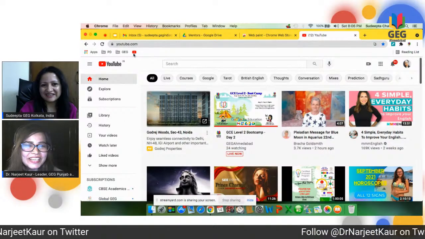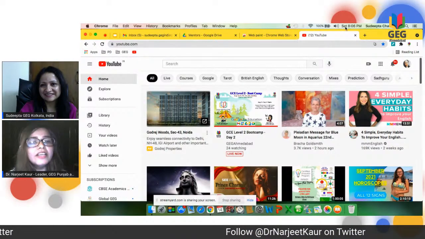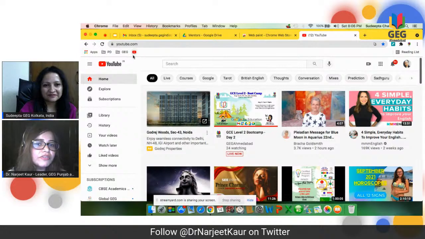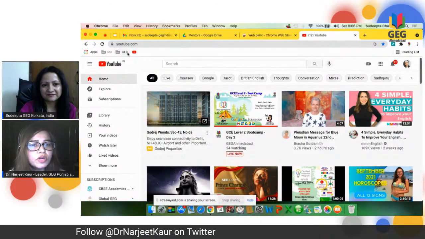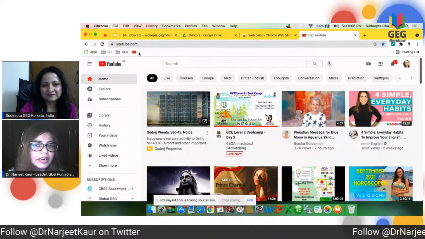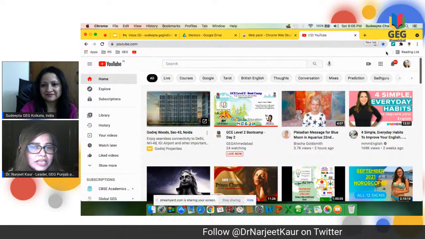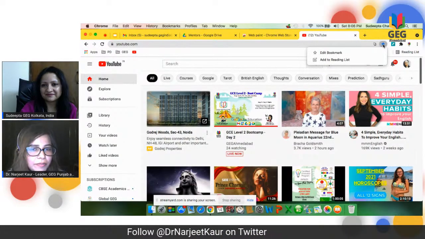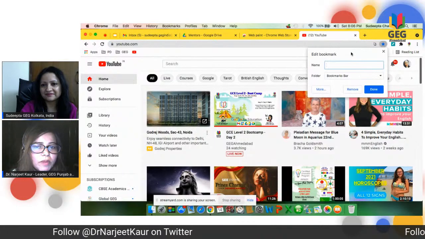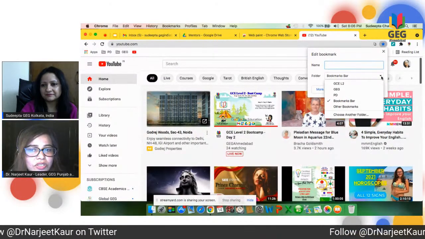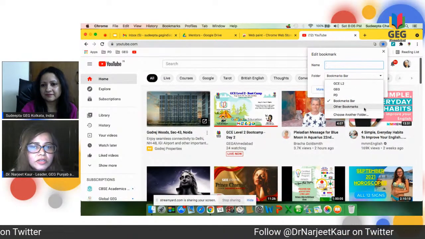See, the YouTube icon is there, but there is nothing written next to it. Because I use lots and lots of bookmarks in a browser and space like mine, if you do this, there won't be any text next to the icon that you bookmark. And the next thing that you can do is, Deepta, go on, please tell us what all you can do.